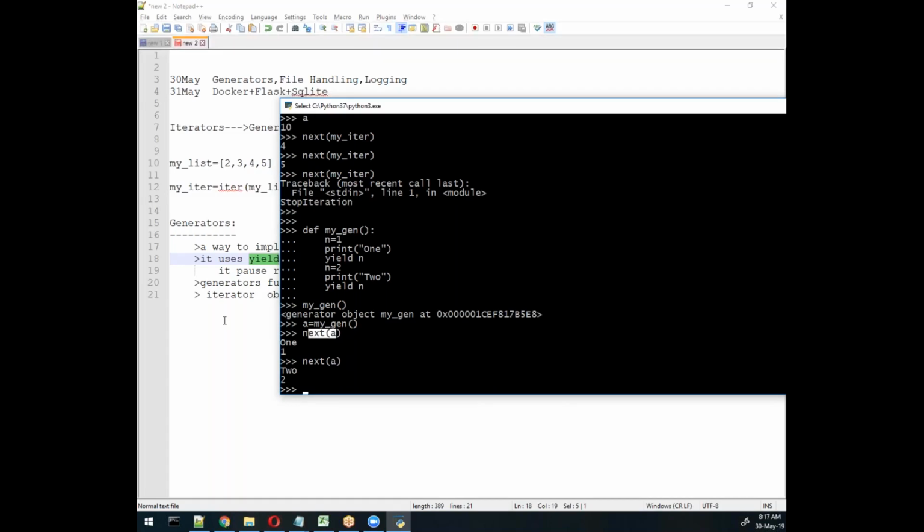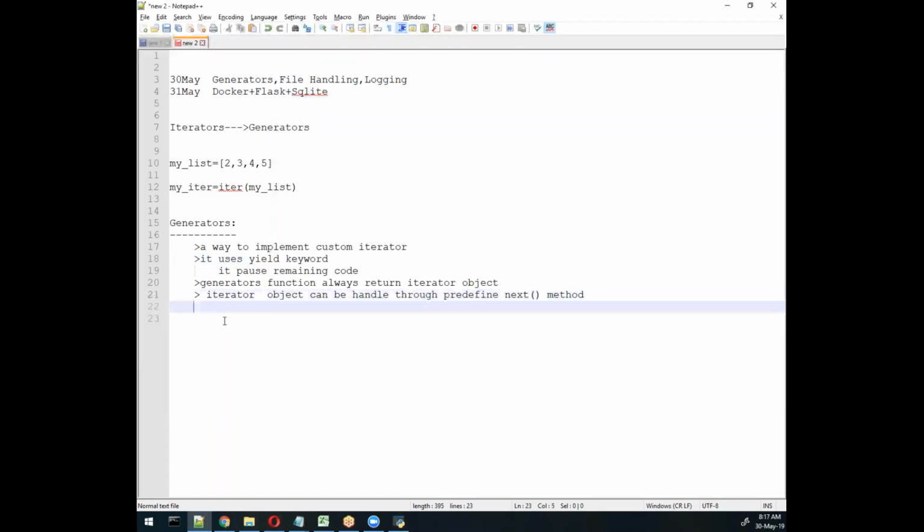So what is the benefit of the iterator in interviews? In terms of interviews, in a Philips interview, they asked me one question related to generators. So there is a big advantage.